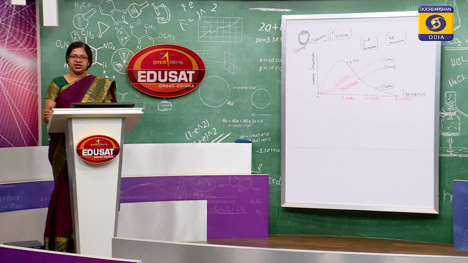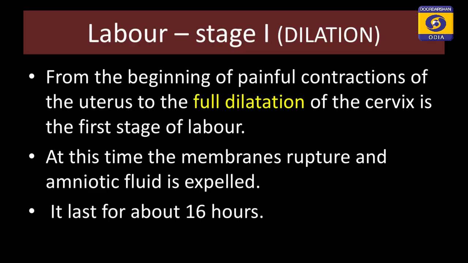We can divide the entire period of labor into 3 stages. Stage 1 is dilation. It will begin from the painful contractions of the uterus to complete dilation of the cervix, so that crowning can take place. Crowning means when the cervix is completely dilated, the head of the fetus is visible.